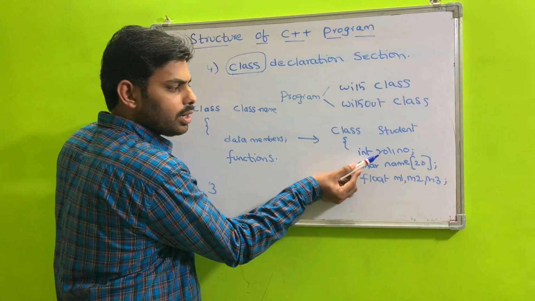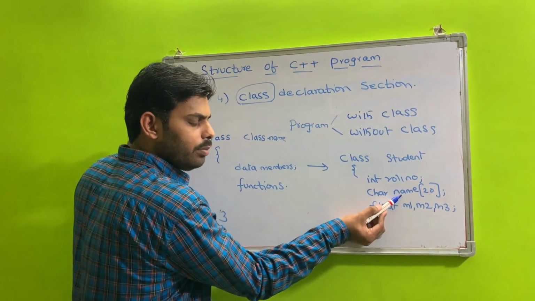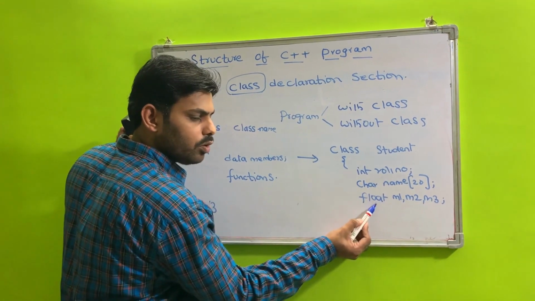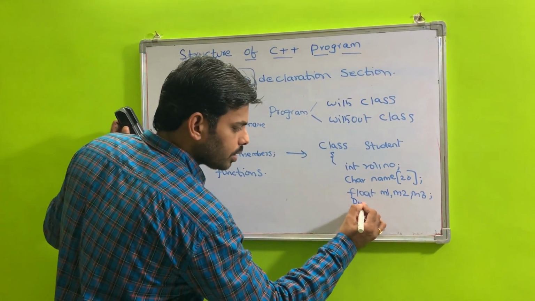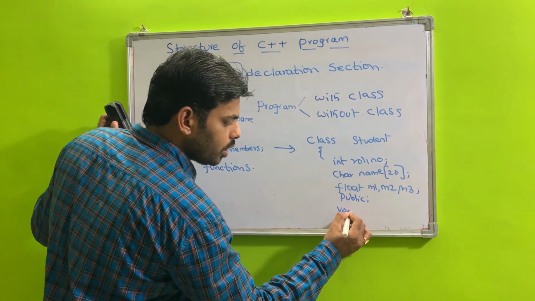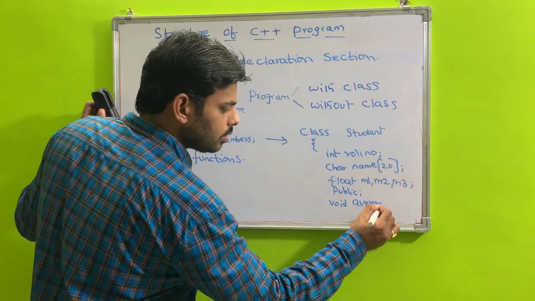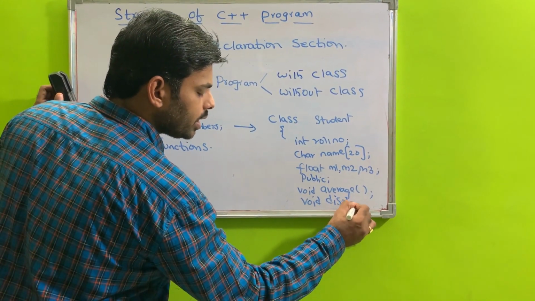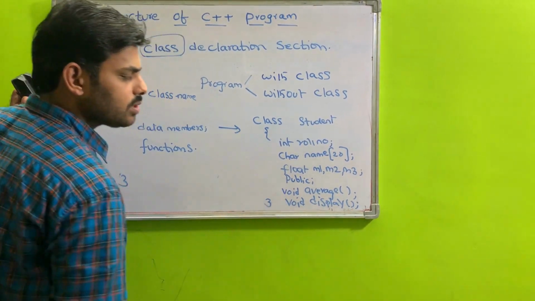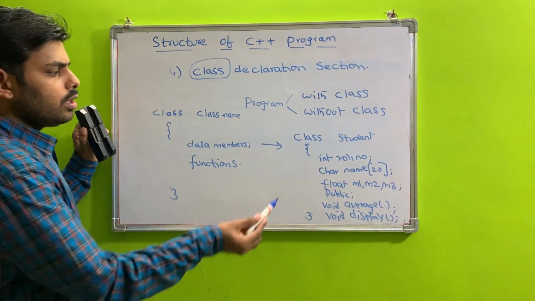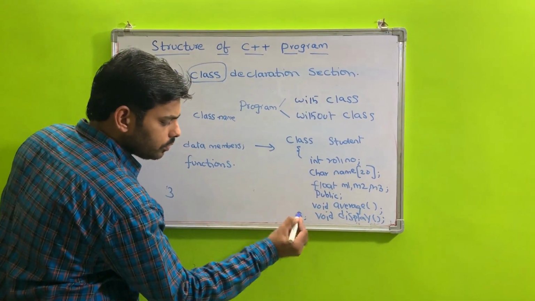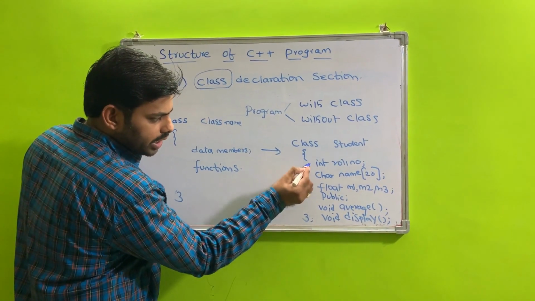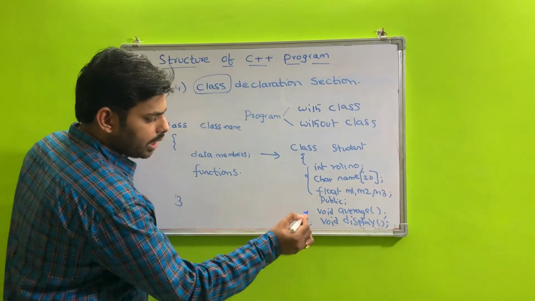So the three variables are roll number of type integer, name of type character array, and m1, m2, m3 of type float. The functions are void average and void display, and then the class closes. So the class is a collection of data and functions.